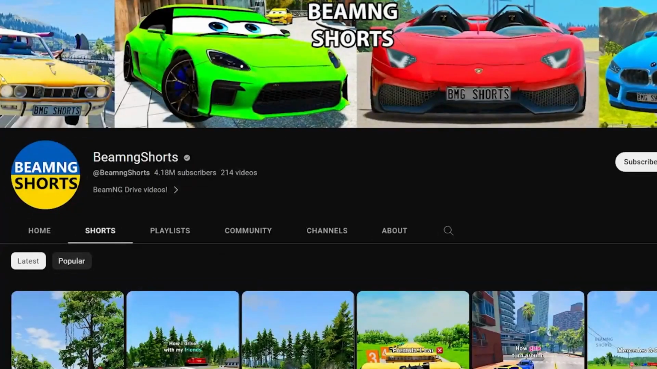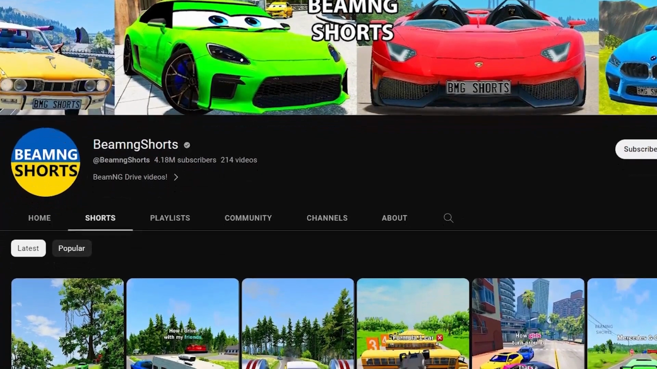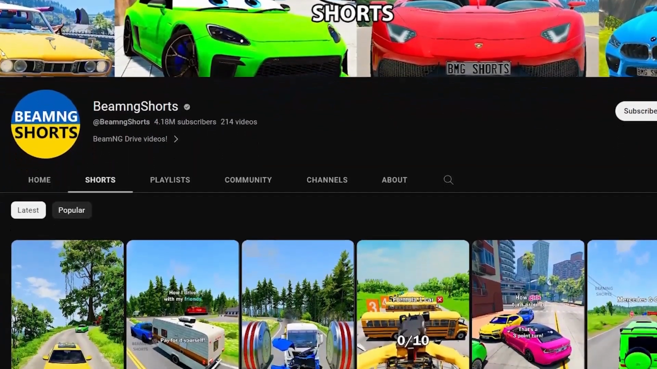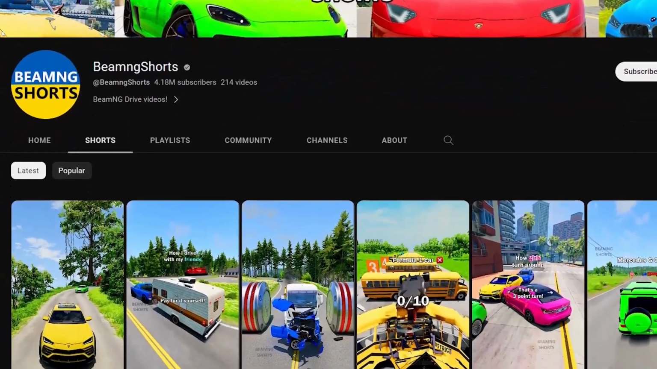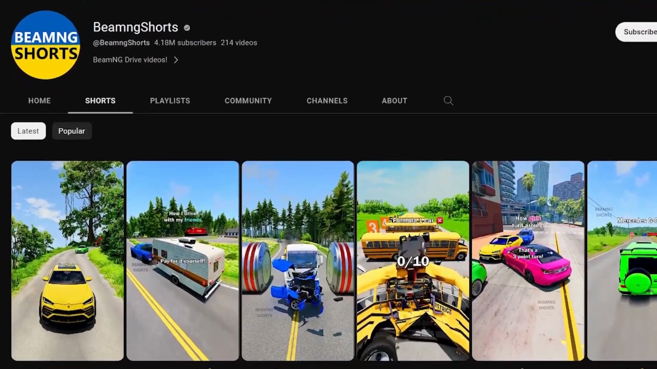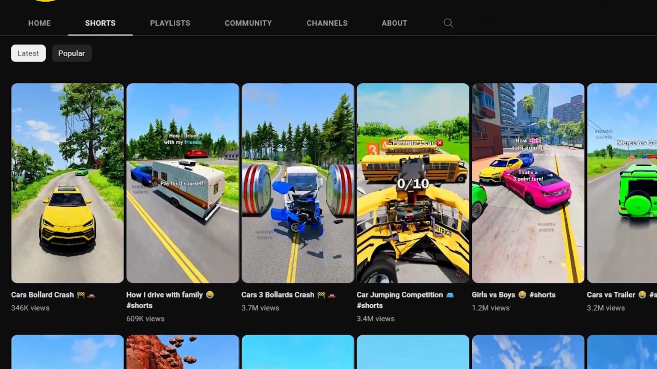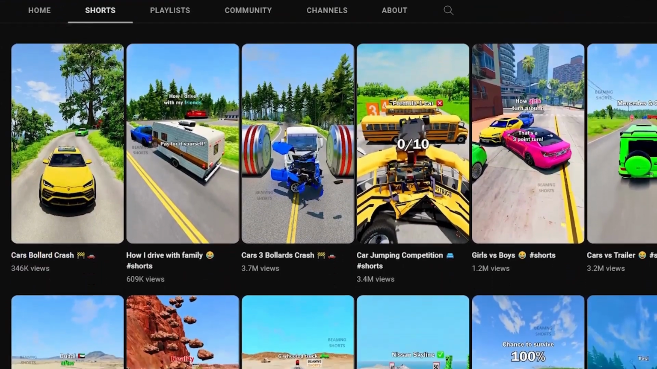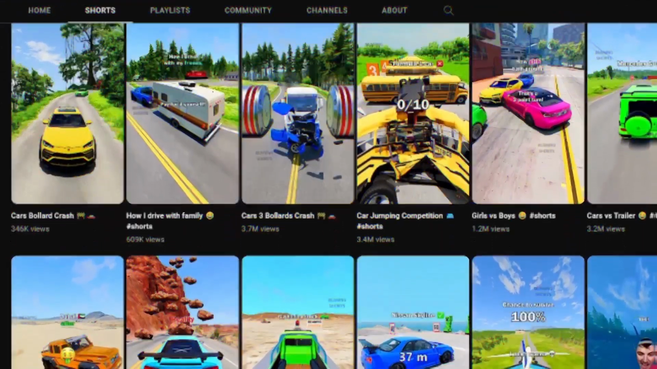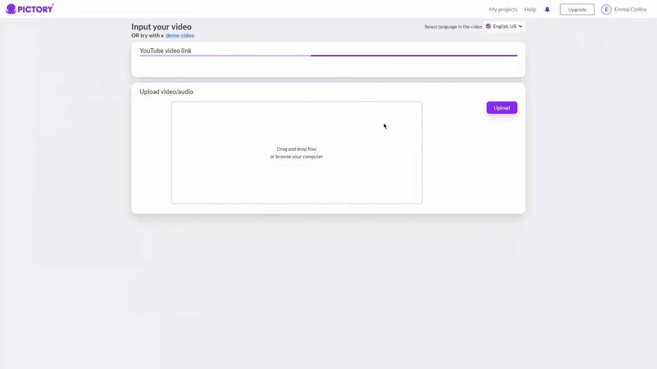Some YouTube channels that specialize in short-form content have become very successful and have made significant earnings from their content. For example, Beaming Shorts and Ask Reddit are two channels that have achieved success by creating short-form content that is engaging and shareable. These channels have been able to monetize their content through a variety of methods, including ad revenue, sponsorships, and affiliate marketing. So it's definitely possible.